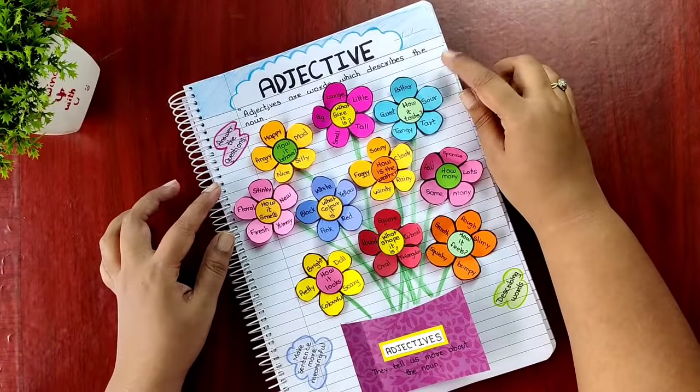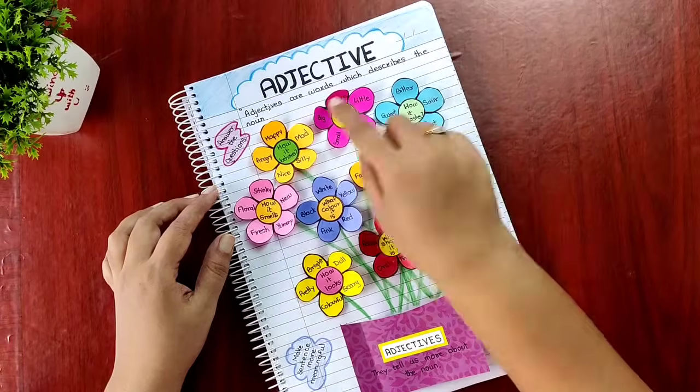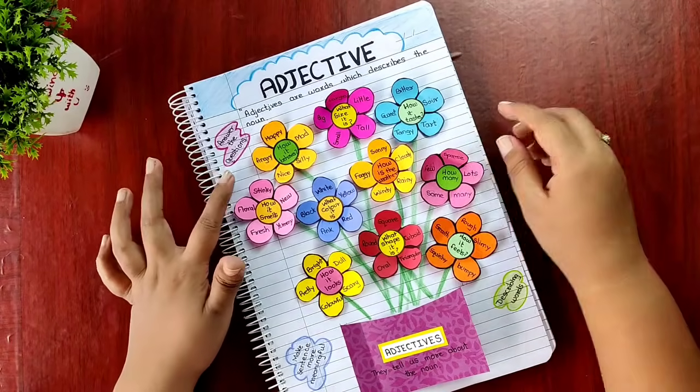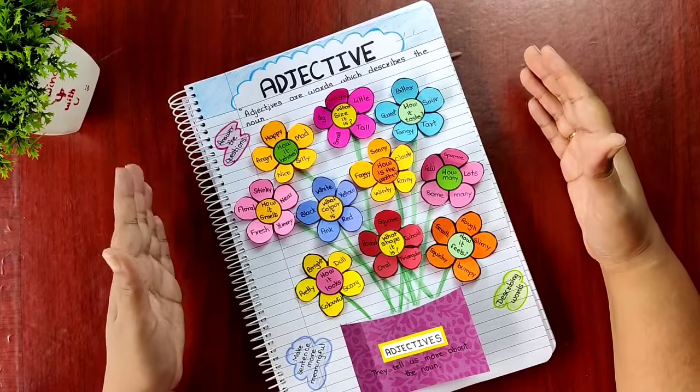So what is an adjective? Adjectives are words which describe the noun. They answer the questions, that is, they tell us more about the noun.